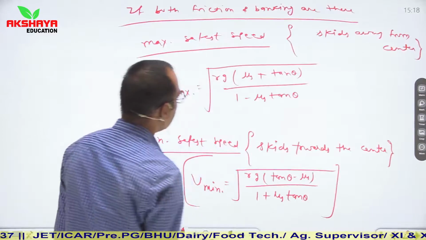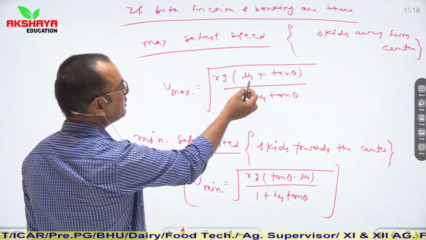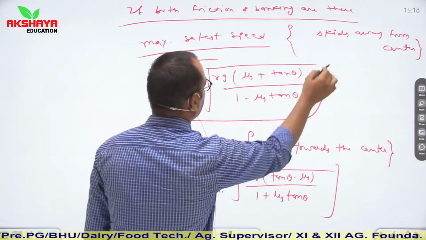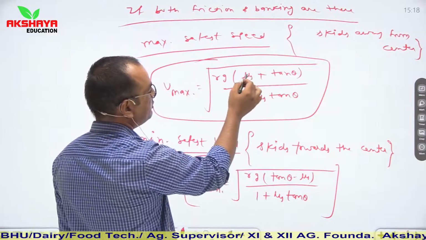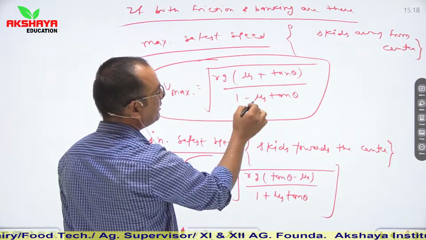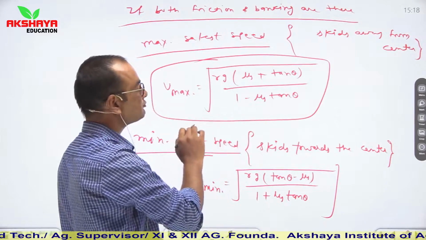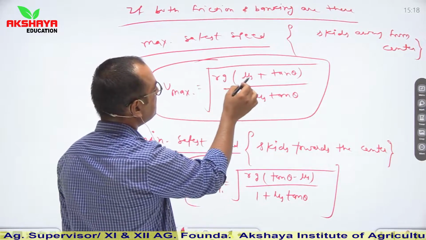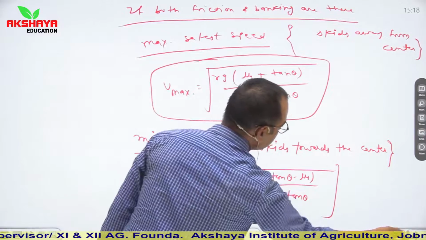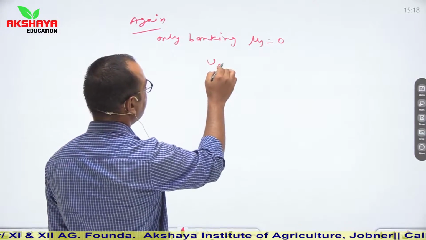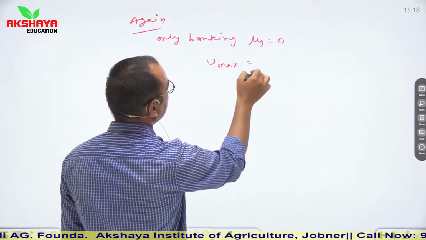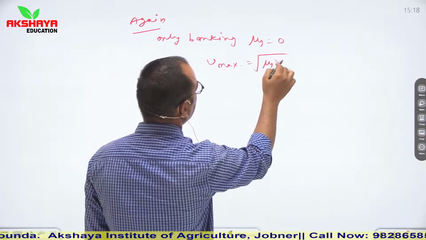So see in the previous slide, if we place mu s is equal to 0 in this relation, then 0 plus tan theta upon 1 minus 0. So in the denominator it becomes 1, and in the numerator it becomes Rg. So this relation becomes V maximum is equal to root of Rg tan theta.